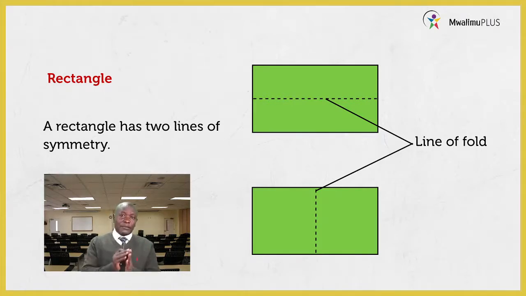When you fold something, then unfold it, the line that remains in between is what we call a line of symmetry. The rectangle gives us the first line. Again, if I take it in the other opposite direction, you also get another line of fold or line of symmetry. So a rectangle has 2, but a square has how many, learners? Good, we said 4.